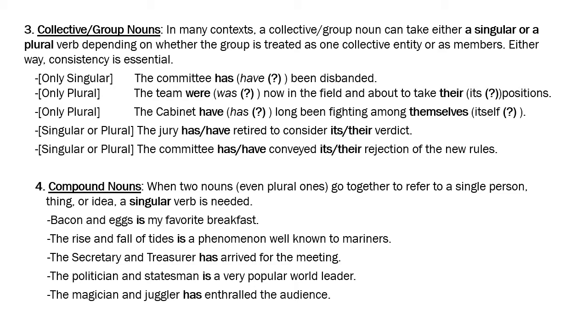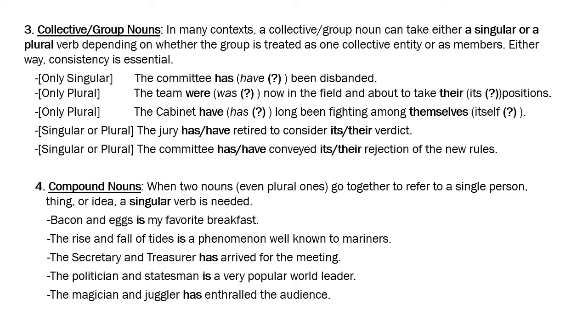The team was or were. The team was now or were now in the field and about to take their positions or its positions. So obviously now, let's say it's a cricket team, 11 players, and the fielding team is going to take positions. So there are different players going to take different positions. So obviously there's a plural sense. So you're basically saying the team players. If it's American English, they will use the words the team players.